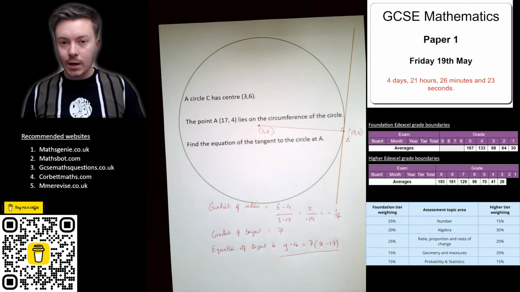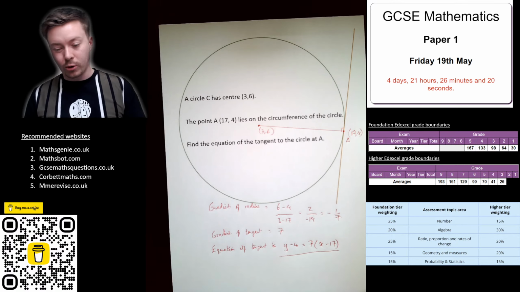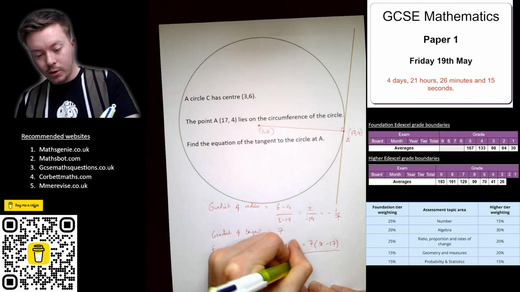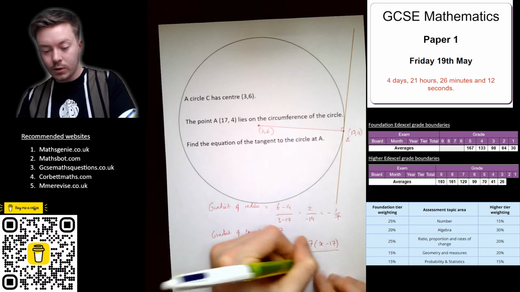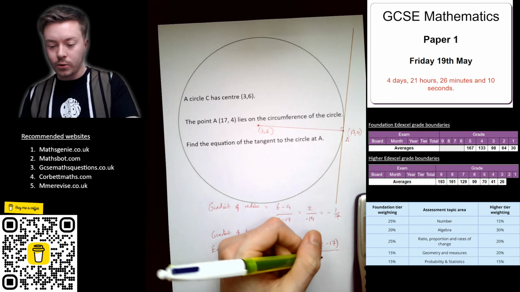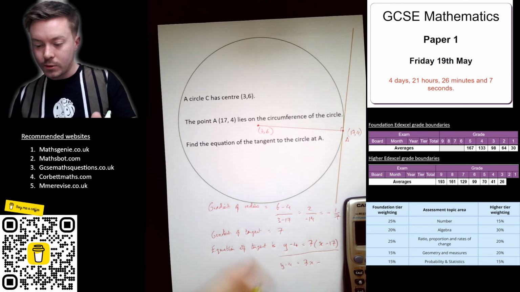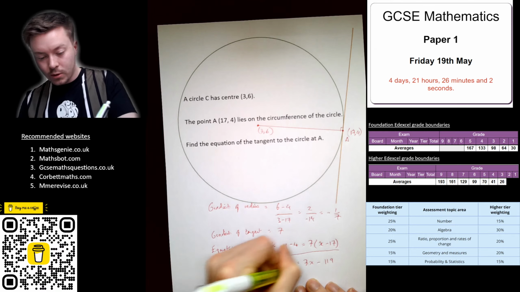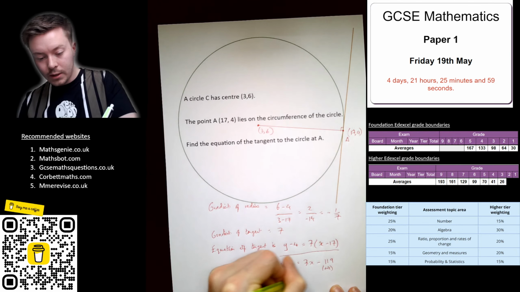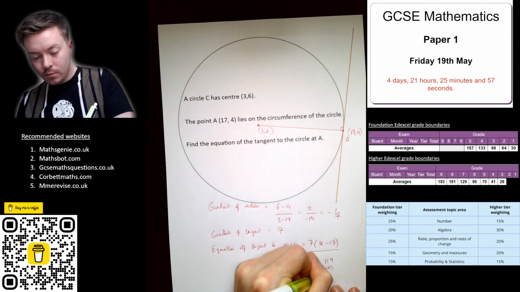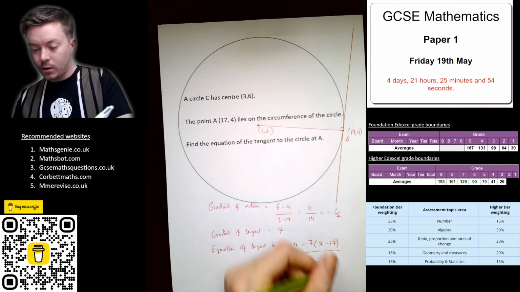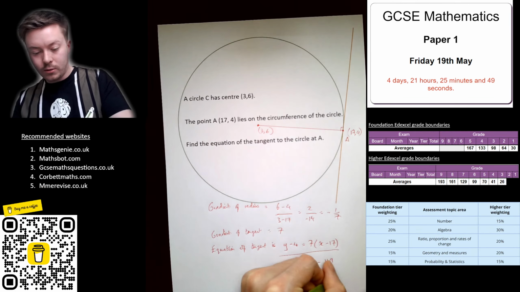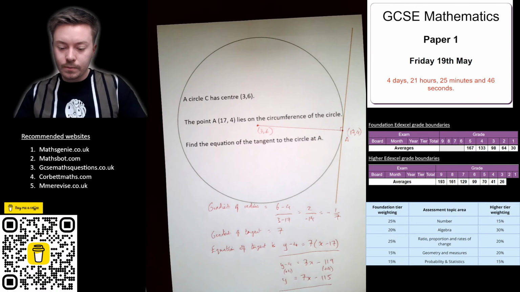Now, if the question says put it in the form y equals mx plus c, we've got to rearrange it. So we're going to have y minus 4 is equal to 7 times x, 7 times negative 17, which I'll use my calculator for, 7 times negative 17, negative 119. And then we've got to add on the 4 to both sides. y is equal to 7x minus 115 if I add on 4 to both sides. And that's the equation of the tangent.